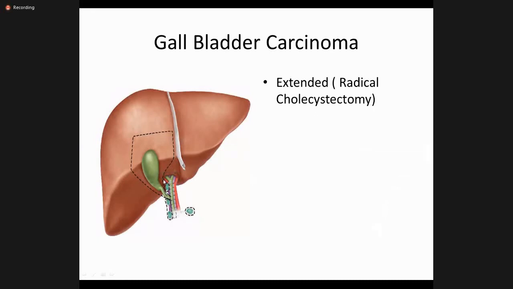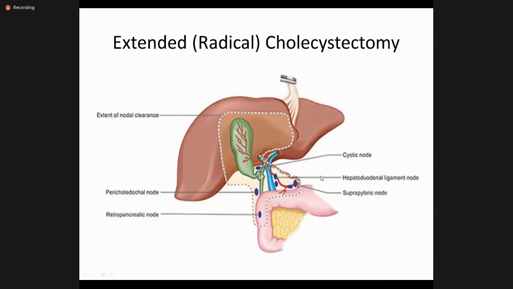And if the tumor is compressing the common bile duct, you can see this, if the tumor is also compressing the common bile duct, then you have to take the bile duct along with the gallbladder and the part of the liver, and then we can have a Roux-en-Y hepaticojejunostomy, so that the bile is entering into the small bowel. So this is a more complete picture.